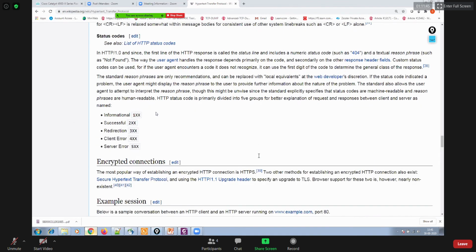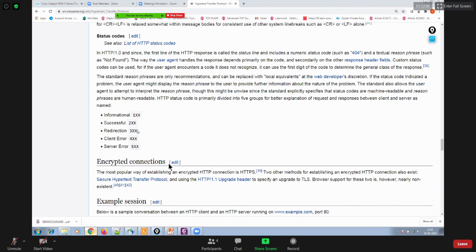If you have a response code starting with 1, it means it has some sort of informational message. If you have a response code starting with 2, it means it was some sort of successful request. I mean that request got completed successfully in some way. Okay.